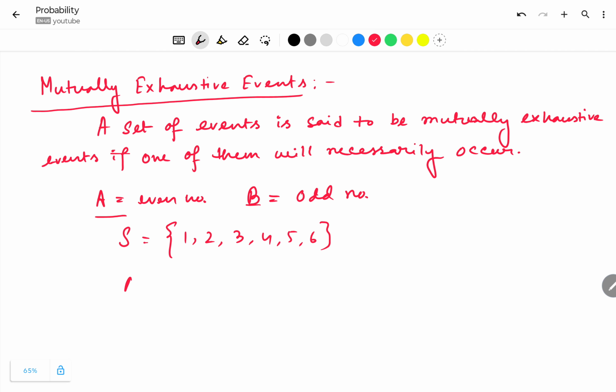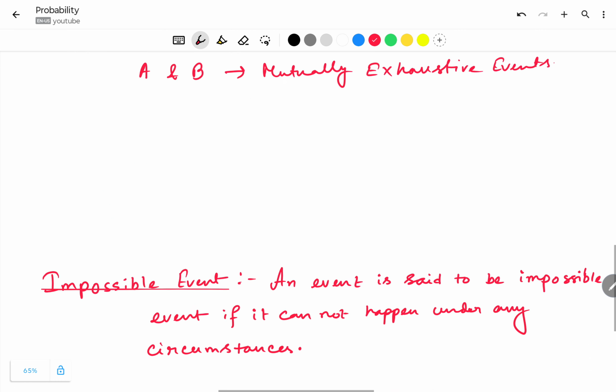So these two events A and B are mutually exhaustive events. So this is the concept of mutually exhaustive events.